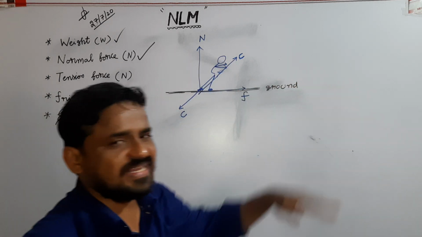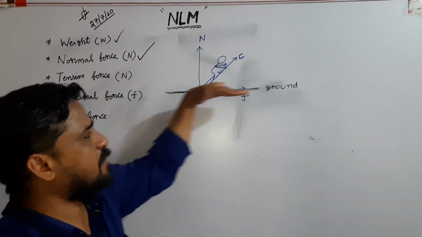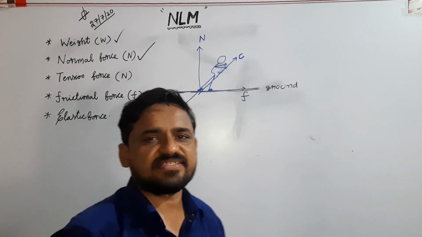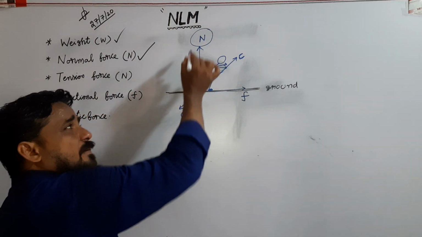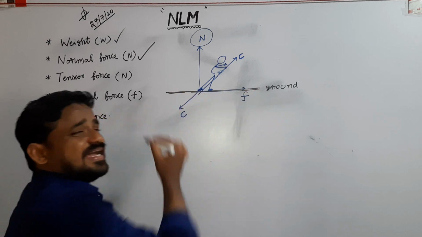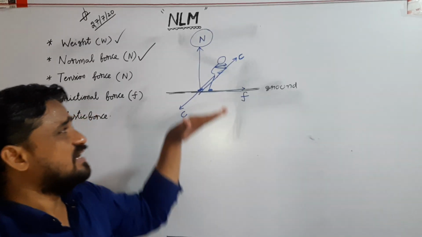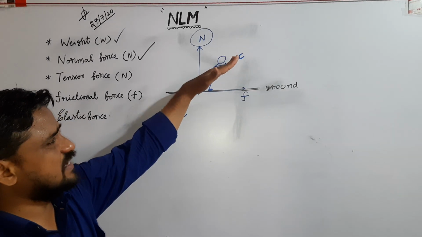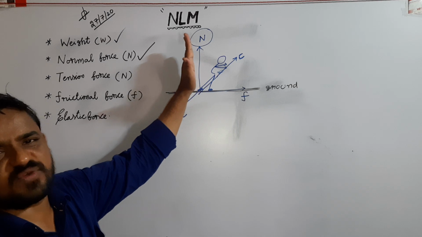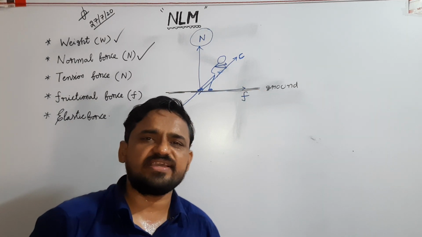One component is along the surface, another component is perpendicular to the surface. The component of contact force perpendicular to the contact surface is called normal force. Normal force is a contact force.